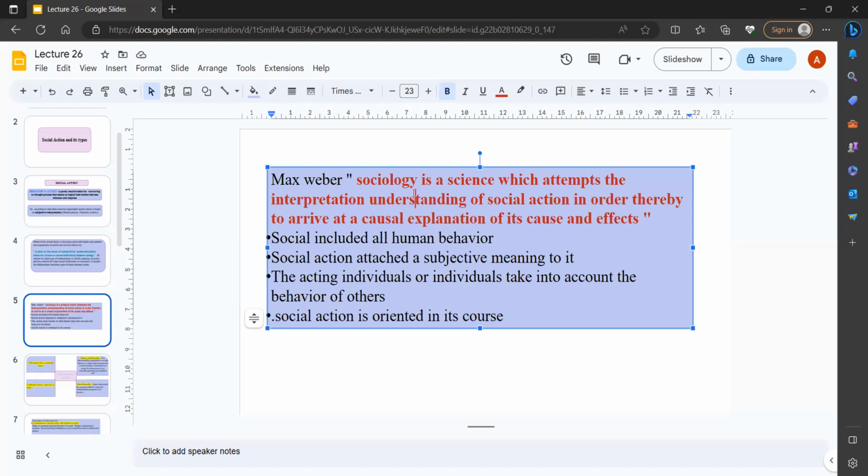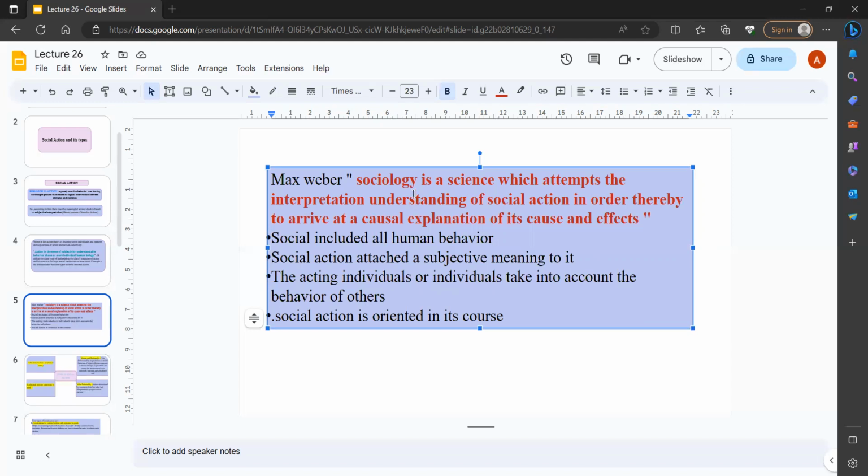Max Weber talks about some points that must be there in social action theory. First, he mentioned that social action includes all human behavior. We are dealing with society, so every human behavior comes into it. Next, social action attaches a subjective meaning. We cannot say only objective; he mostly stressed the subjective meaning of anything.